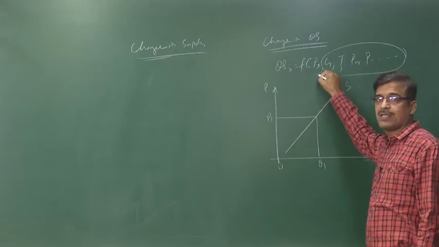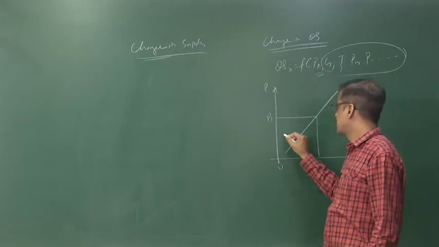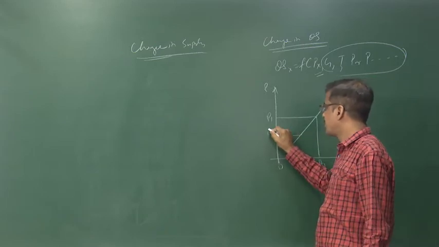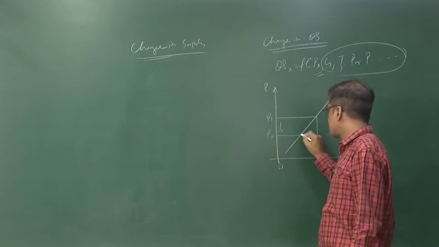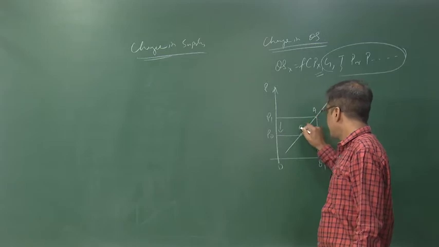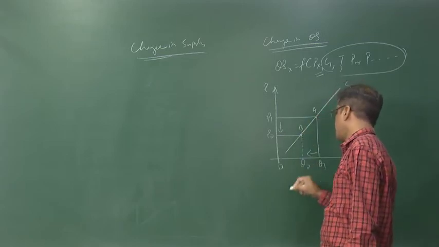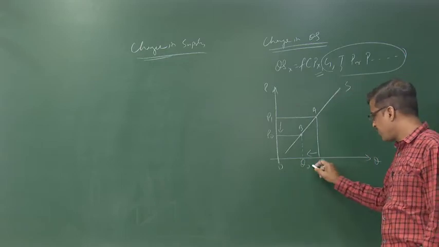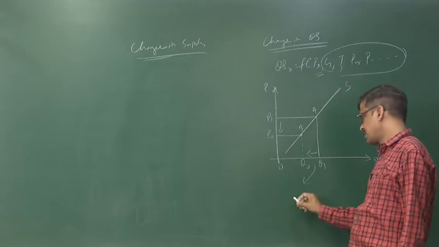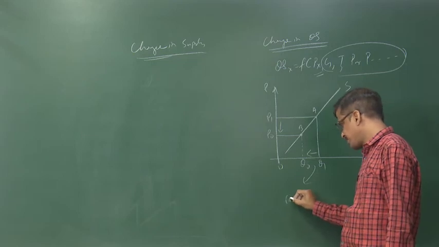When the price falls, supply also falls. When the price falls from P1 to P0, supply falls from A to B, or we move from Q1 to Q0, and that fall in supply is called contraction in supply.